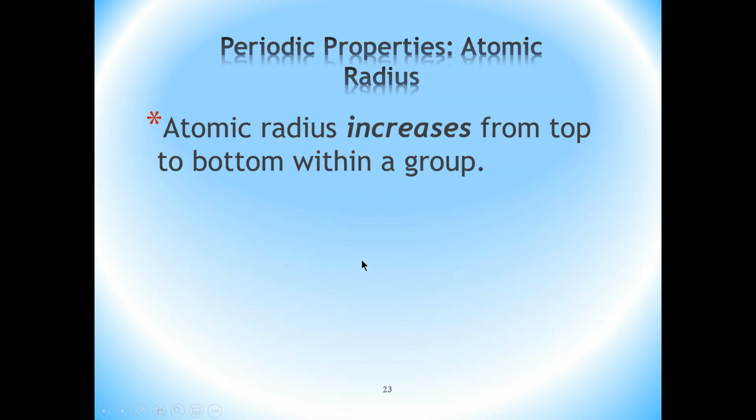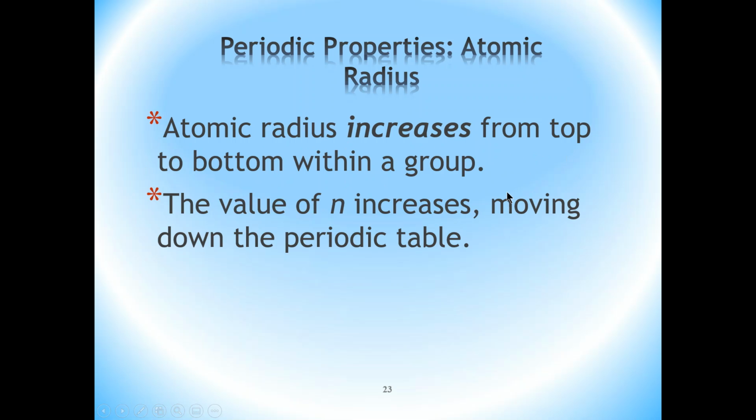Okay, so let's talk about the atomic radius and the trend in terms of how it varies as you go down a group. And as stated here, this is what is observed, and there are no exceptions to this really. The atomic radius increases from top to bottom within a group. So as you go down a group, the atomic radius increases. And this is related to the value of n, which is the principal quantum number, representing the shell, and more specifically, the valence shell, right? As the valence shell n value increases, that's what we observe.